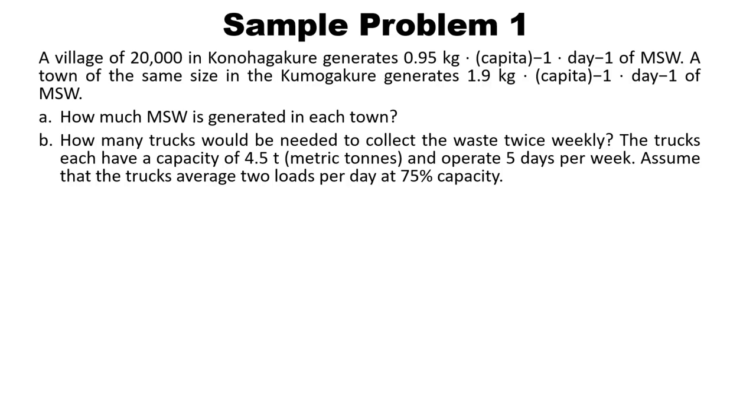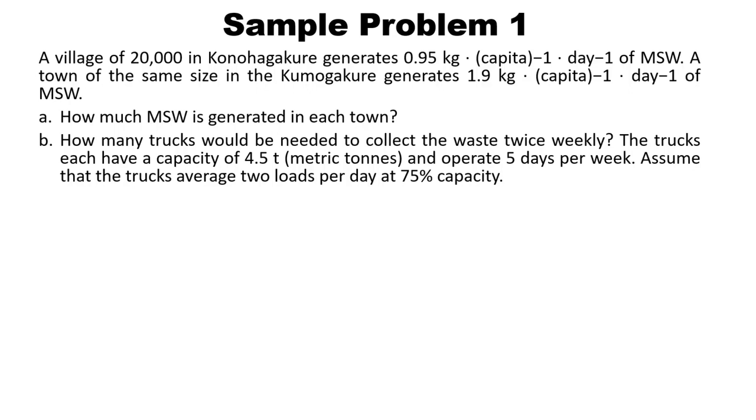Now let's try to solve the sample problem number 1. A village of 20,000 in Konohagakure generates 0.95 kg per capita per day of municipal solid waste. A town of the same size in the Komogakure generates 1.9 kg per capita per day of municipal solid waste.